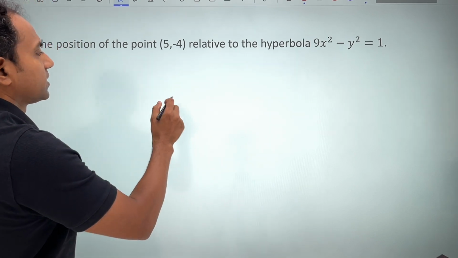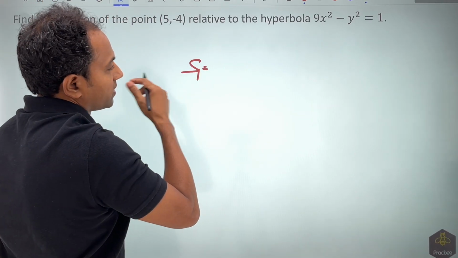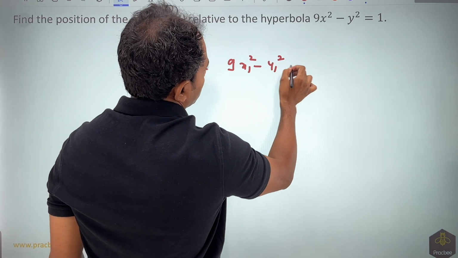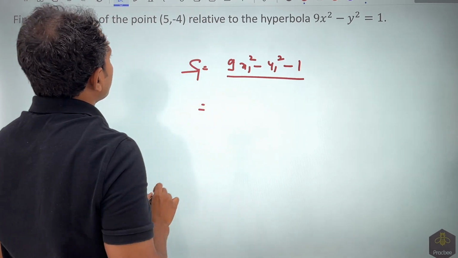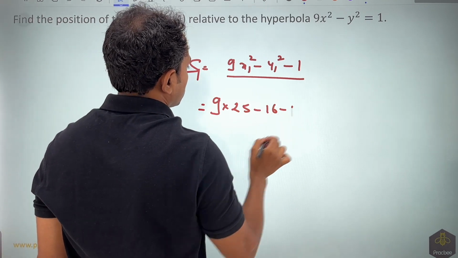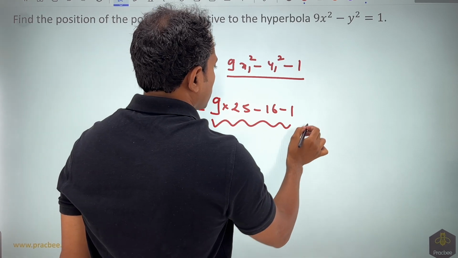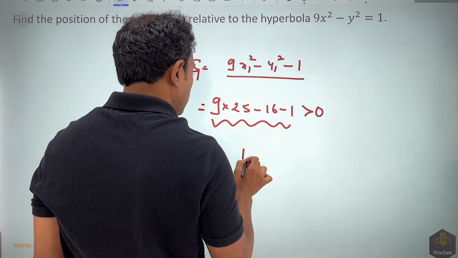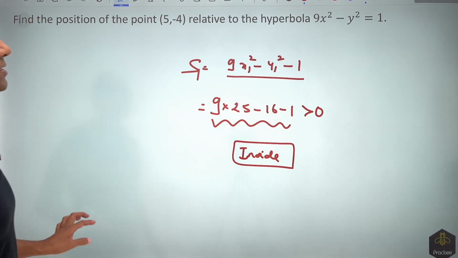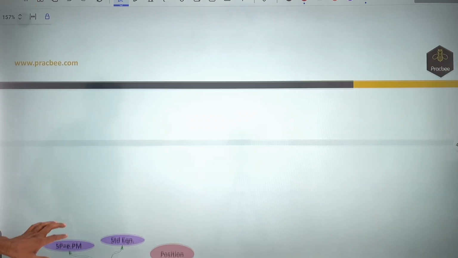Now what you can do in this case is find the value of S1. It will be nothing but 9 times x1 square minus y1 square minus 1. So if I put the value of x1, this will become 9 into 25 minus 16 minus 1. Clearly you can see by the nature of values it will be greater than 0. That would mean the point is inside. A very simple idea, but you should understand this to do even tougher questions.